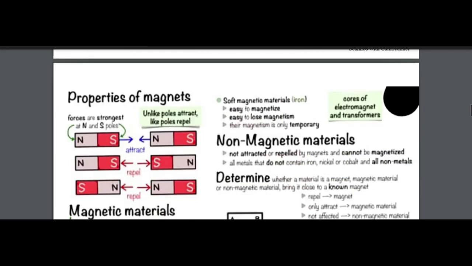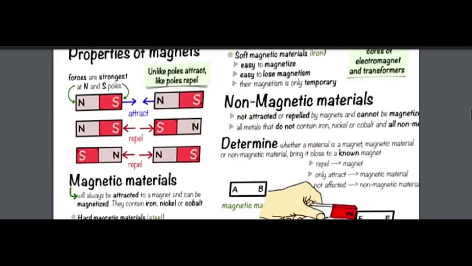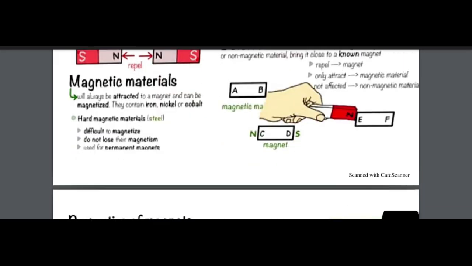When I have the other magnet, E and F, and I brought the north pole to that, it does not show any action. It neither attracts nor repels. So that is not affected. This is a non-magnetic material. Got it? Non-magnetic material: lack of magnetic moments, no magnetic responses, stable characteristic. That's why we call that a non-magnetic material.